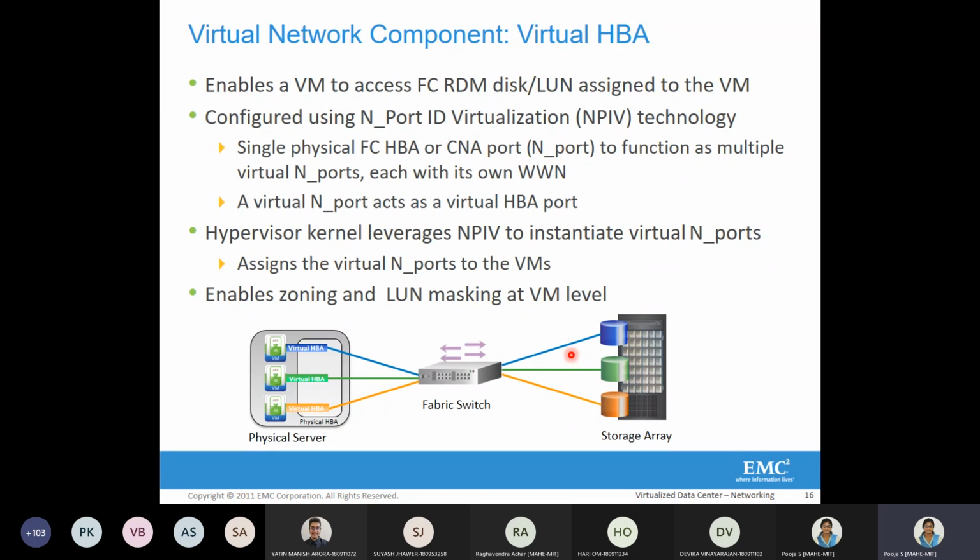In the earlier figure, we could only see the physical HBA, the host-based adapter, that is FC or iSCSI based host-based adapter. So now we'll talk about virtual HBA. When you're talking about virtual HBA, especially VMware, the company called VMware has actually designed a technology called NPIV, that is N-Port ID Virtualization technology.